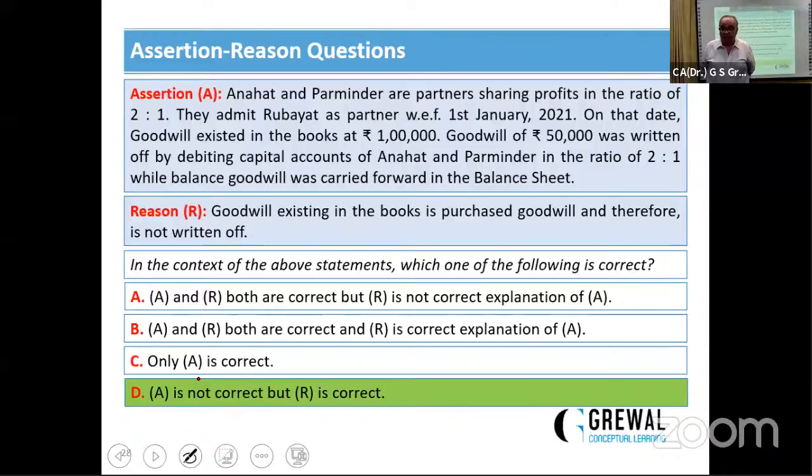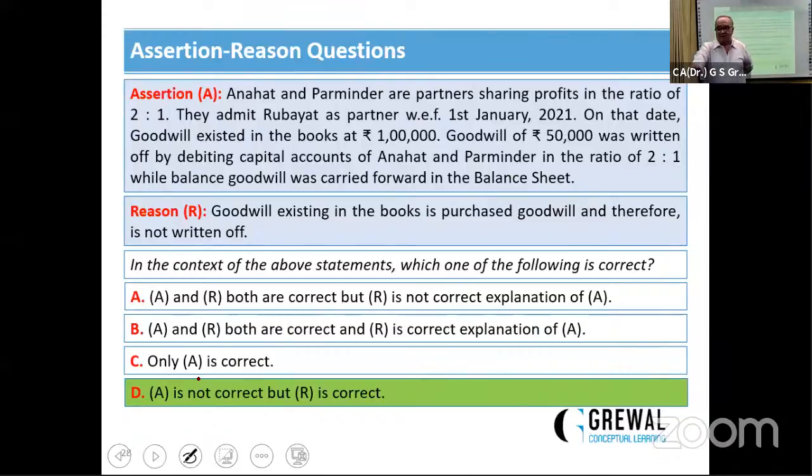Goodwill of rupees was written off by debiting in the... there is some problem in this question. One minute. Anant and Praminder are partners sharing in the ratio, they admit Rohit. This goodwill exists at rupees 1 lakh. Goodwill of rupees 50,000 was written off by debiting capital account of Anant and Praminder in the ratio. I think it should be... hardly matters. Either it is a purchase goodwill, it must be written off. This question should be changed. I think it should be that existing goodwill should be written off by debiting the partners in the ratio of 2:1.